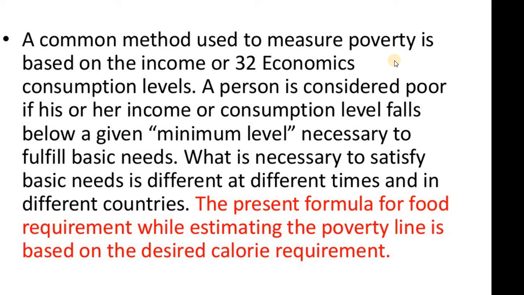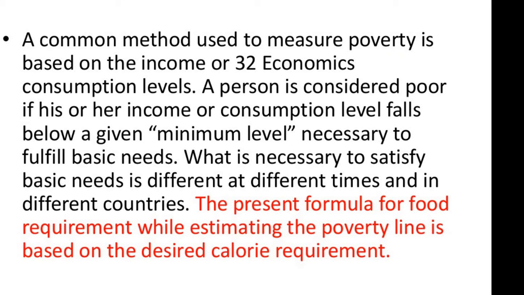We know in developed countries like America and Japan, basic needs and necessities will be different. In different countries they have different methods and different basic needs.